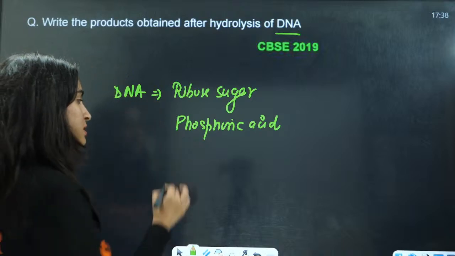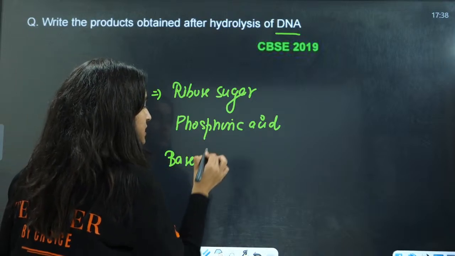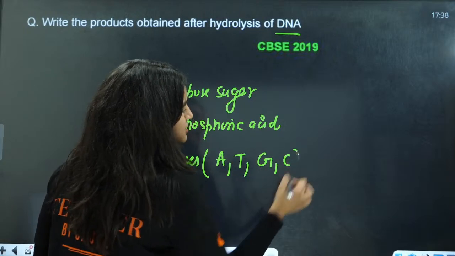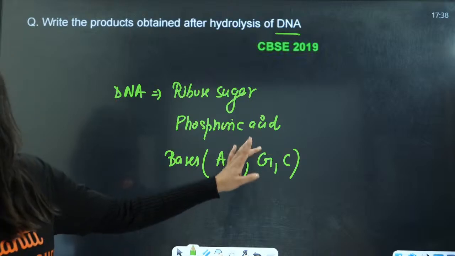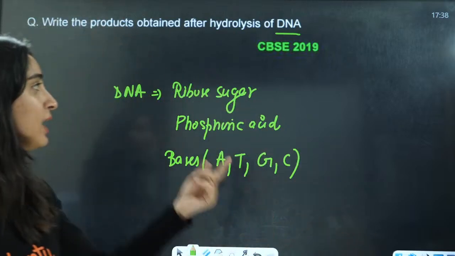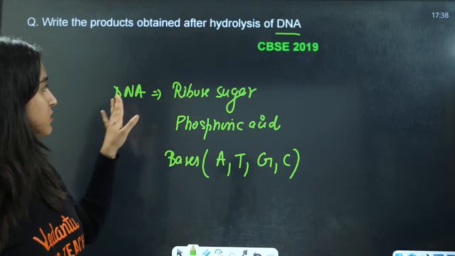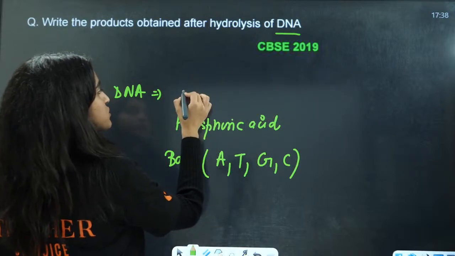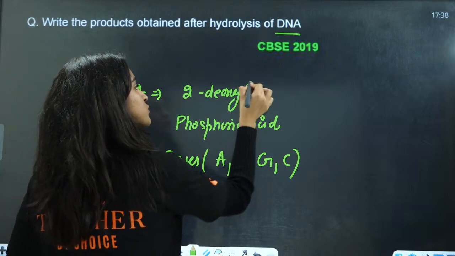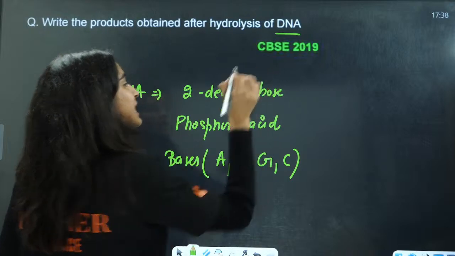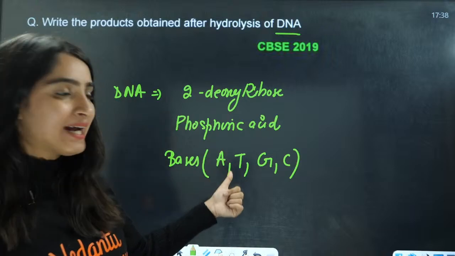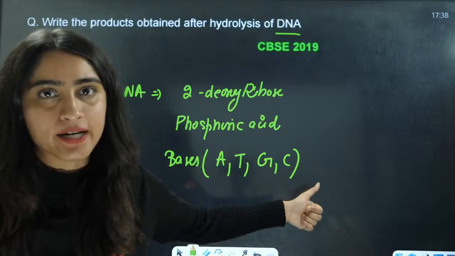Third is the bases: adenine, thymine, guanine and cytosine. If they talk about RNA, this will be ribose, and the bases will be adenine, uracil, guanine and cytosine.